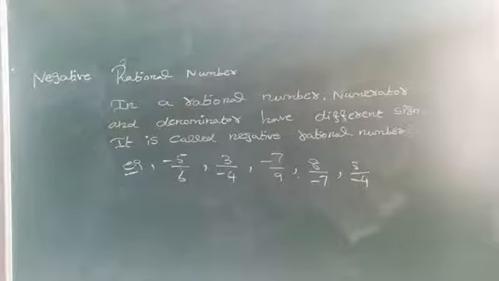A number which can be expressed in the form of p by q, where q is not equal to 0, and both p and q are integers. Am I right? Now, after that, the standard form of a rational number.